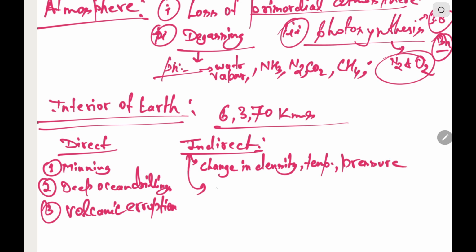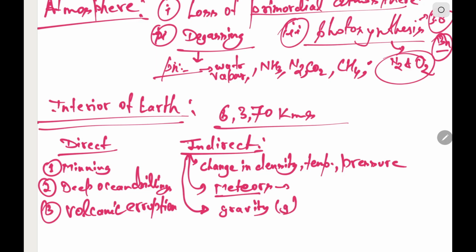Next one is meteors. Meteors are composed of the same material, so studying the meteors gives us an insight about the composition of Earth also. This is also an indirect source. Next one is gravity anomaly, that is change in the value of g.